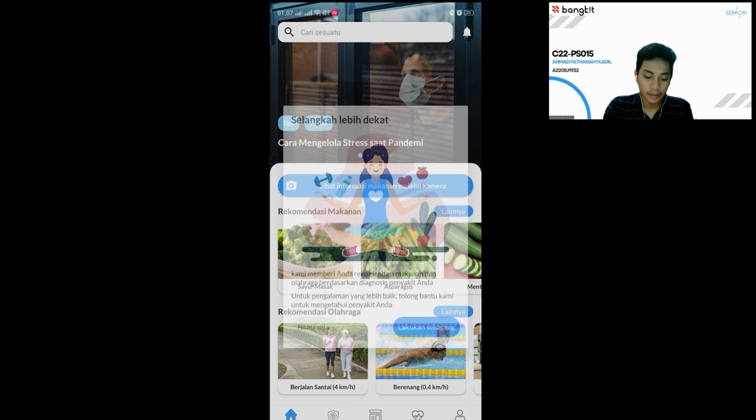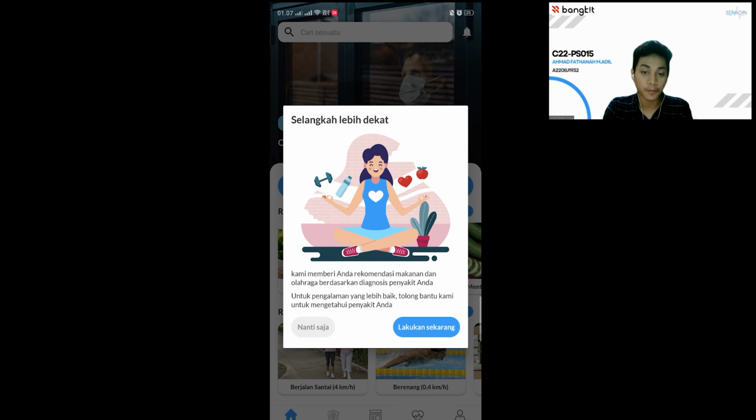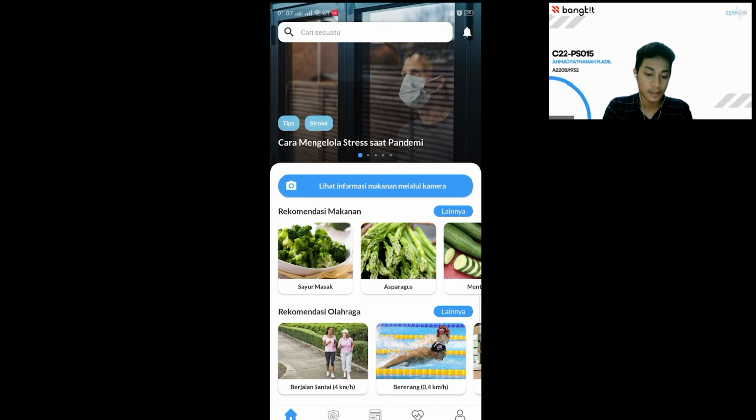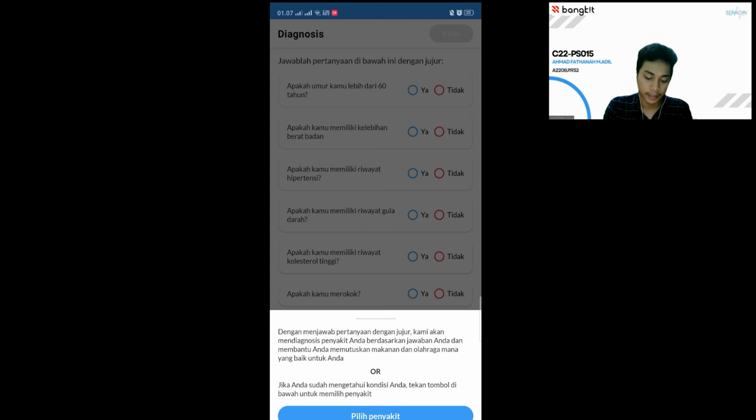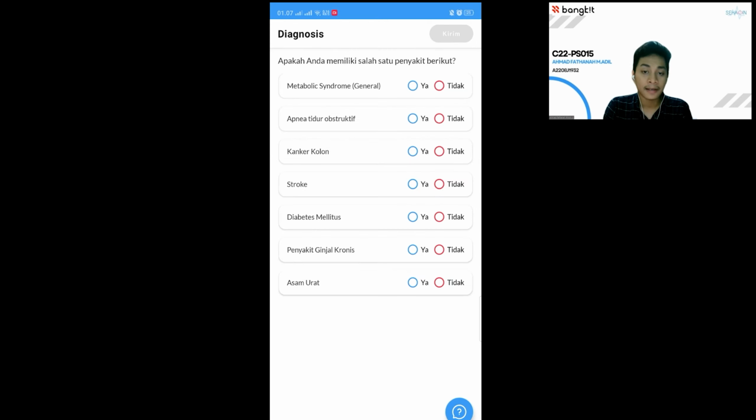Alright, so you will see a pop-up saying that if you want a better experience, SehatIn needs to know what your diseases are. So you need to click do it now and then answer all the questions here. But if you already know your diseases, just click the floating button here and then choose diseases. And if you have any of the following diseases here, just click yes, and no if you don't.